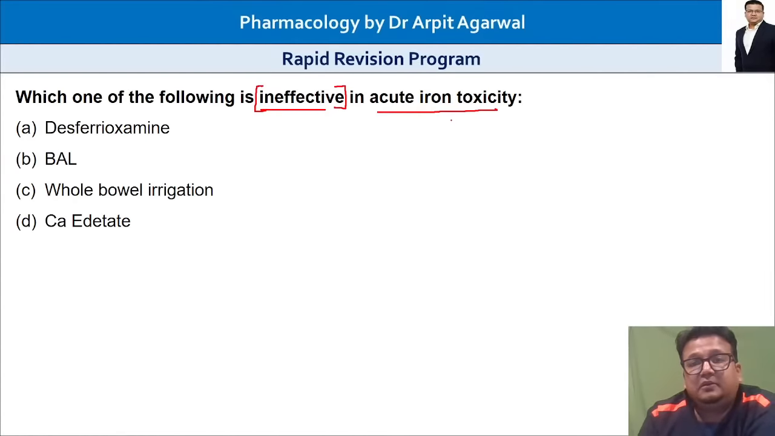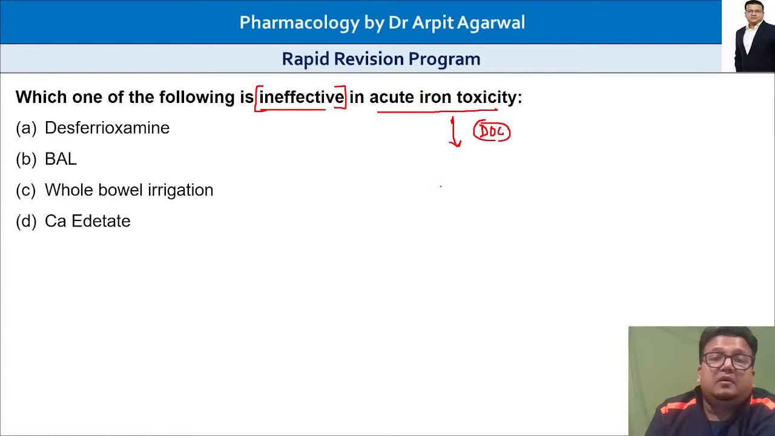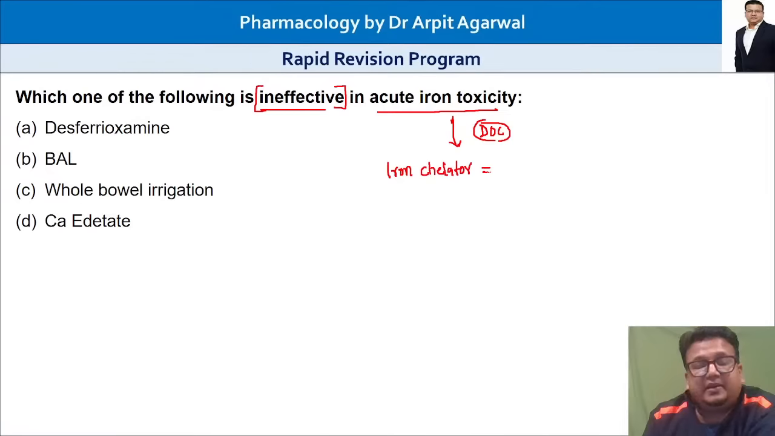Iron toxicity. What is the drug of choice in iron toxicity? First of all, in iron toxicity, acute iron overdose, we will use an iron chelator, an injectable iron chelator. What is that injectable iron chelator?